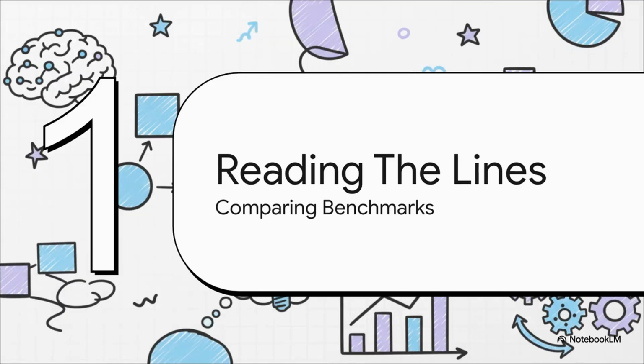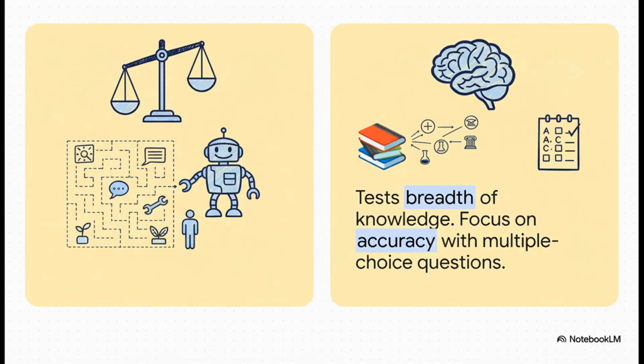Okay, so we've got these different tests, all measuring different things. Now for the really important part, reading between the lines and figuring out what these scores actually tell us. This chart puts it perfectly. Helm's whole philosophy is about real-world use, so it uses interactive scenarios and a ton of different metrics. MMLU, on the other hand, is all about that breadth of knowledge, testing pure accuracy with multiple-choice questions. They're both useful, but they're measuring completely different things.